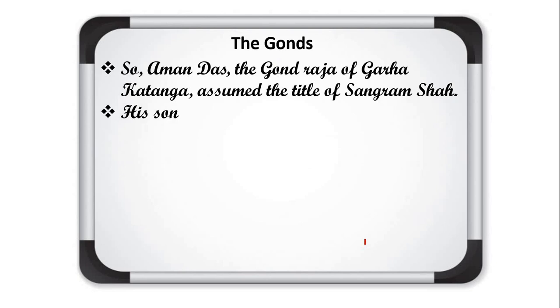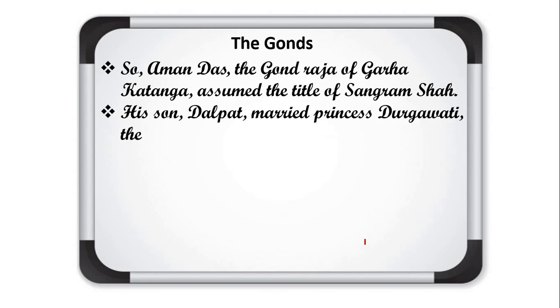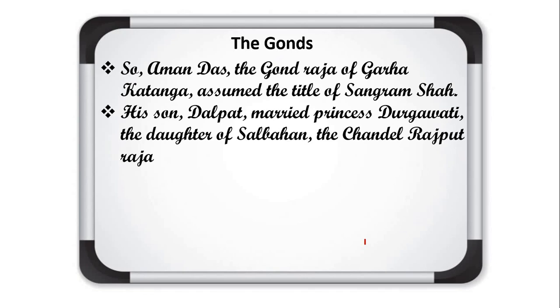And for that, what did he do to become popular? His son Dalpat married Princess Durgavati, the daughter of Salban the Chandel Rajput, Raja of Mohoba, and Dalpat died early. What does it mean?